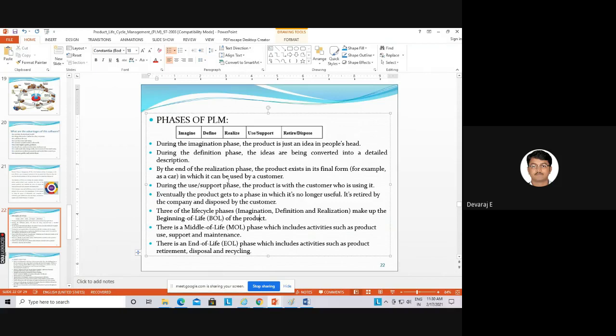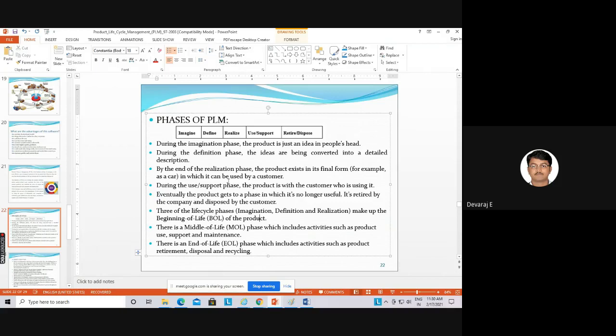Then define. Once we got all the inputs from the customers, then we should define the problem. All the ideas, all the inputs they have given, based on that we should define the problem. Defining the problem means defining the design. If you want to create a design, that is called definition. So once I get the inputs, what will I design, the product regarding the customer needs. So this is called as define. Defining is nothing but defining a problem statement. So how the design should look, regarding the customer needs.